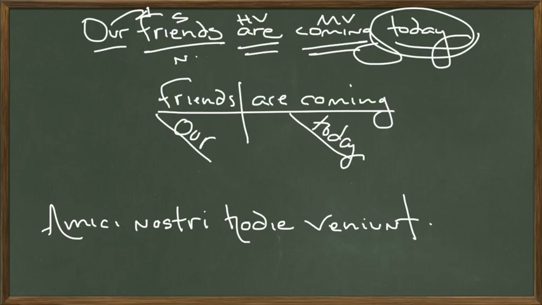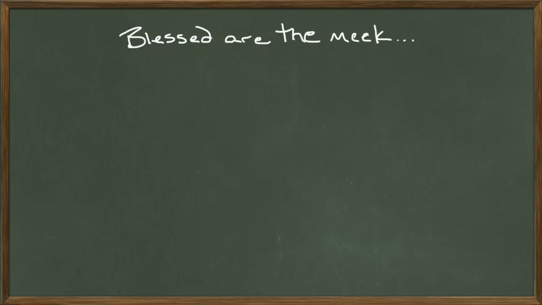with the substantive. It sounds weird in English. Our are coming today? That doesn't really work. It sounds strange in English, but it works in Latin. If we eliminate amici, we have nostri hodie veniunt, and this sounds perfectly fine in Latin. It totally works. Nostri hodie veniunt.